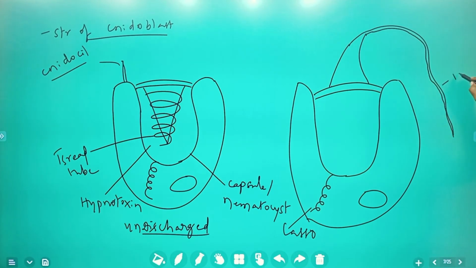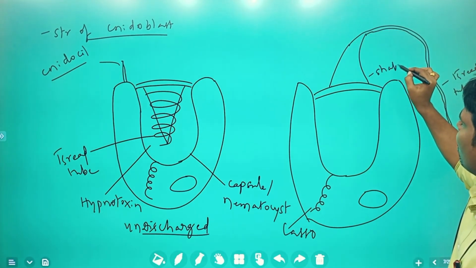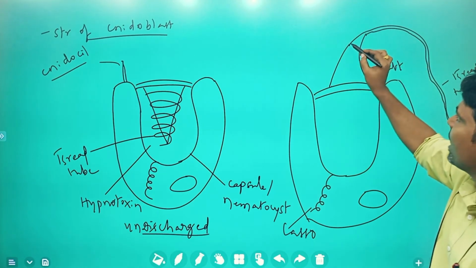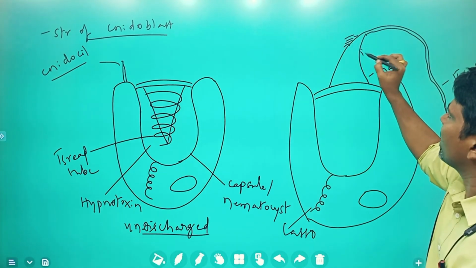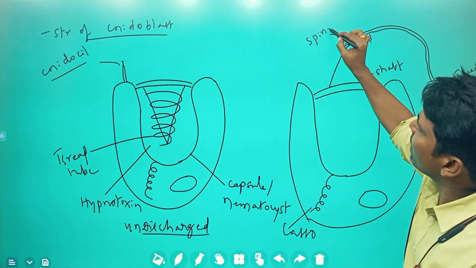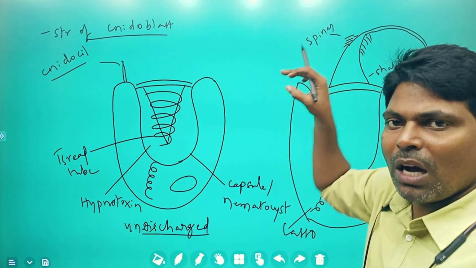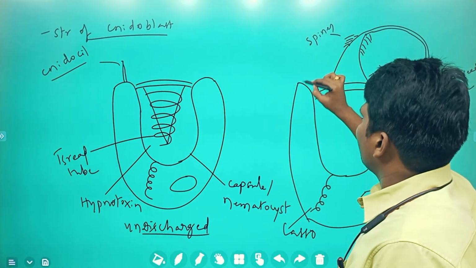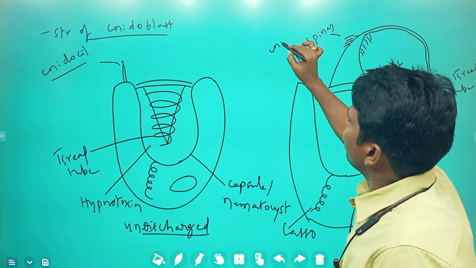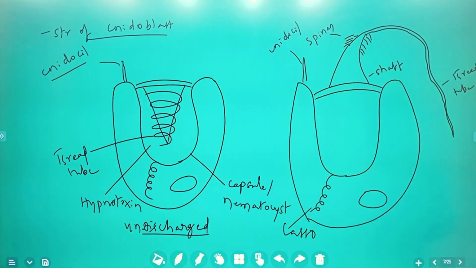So this is the thread tube, having small spines here. This is the shaft or butt shaft. Here are the spines which are going to be present, which are responsible for making harm to that particular animal. Here it is, the nidocil, which is going to be present. Clear?